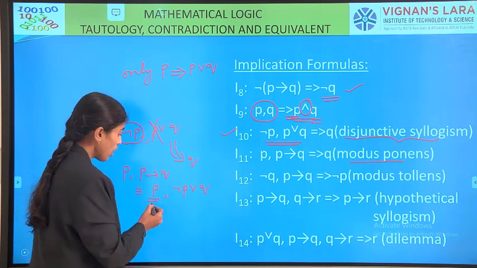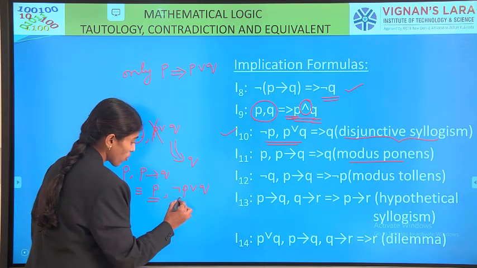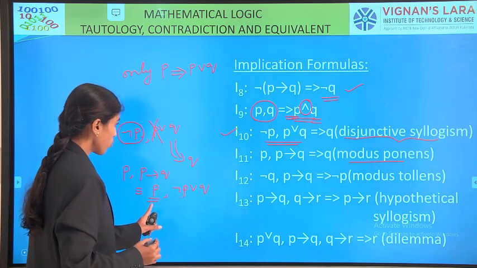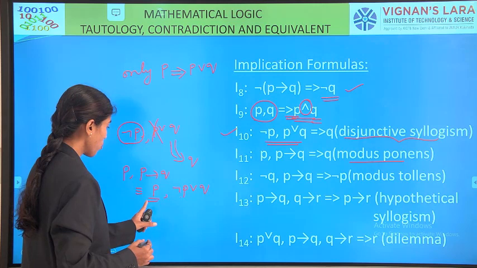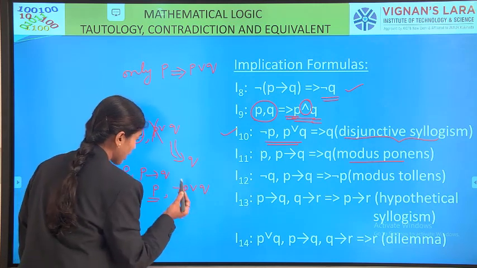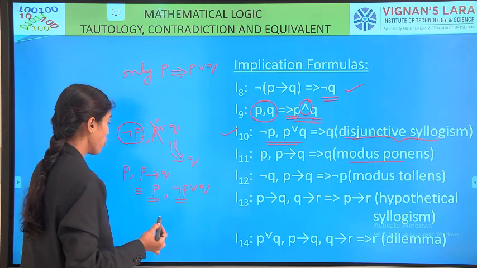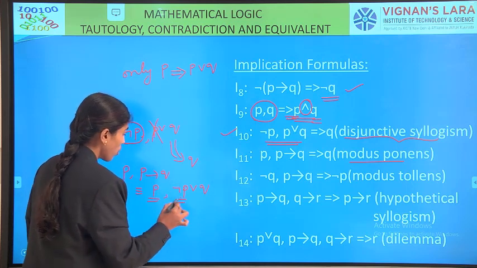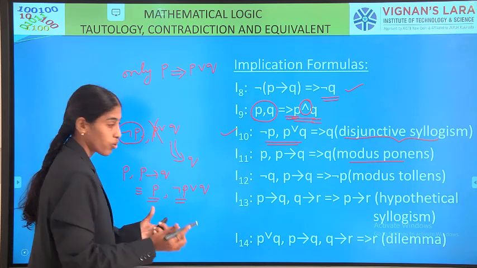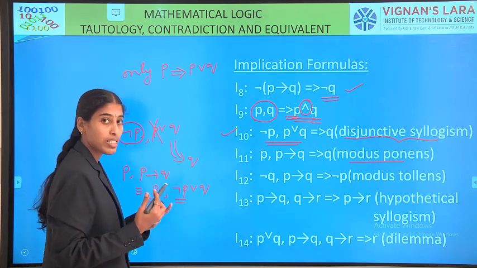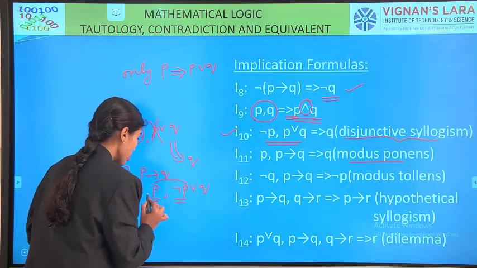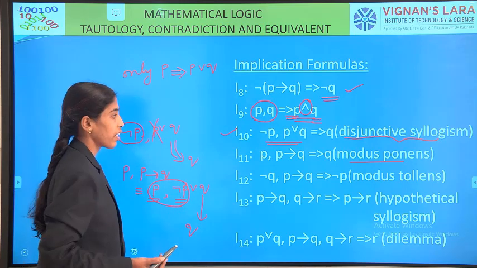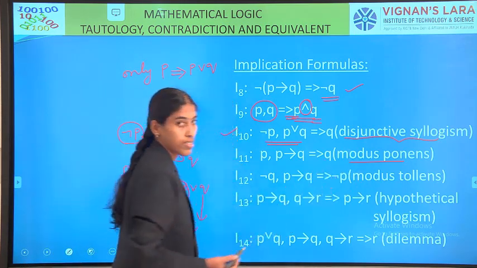From the second one, either negation P or Q. Here we are saying that P is true. Here we are saying that P is not true. So using these two we get a contradiction. So what is remaining? Q is remaining. That is called modus ponens.